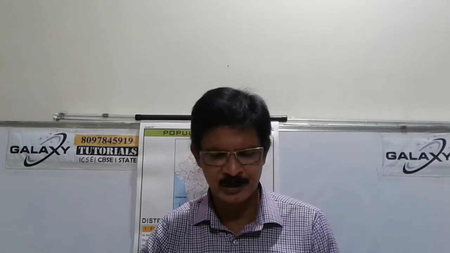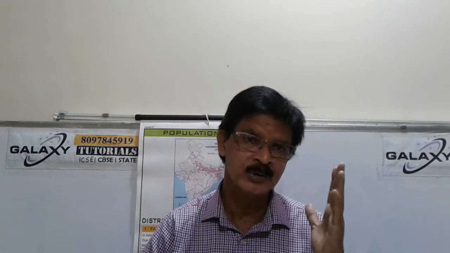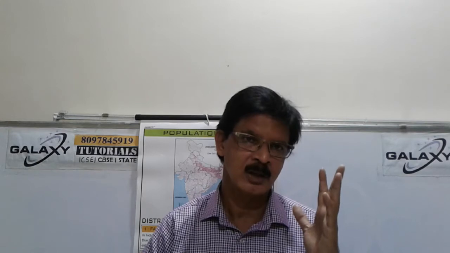India has the second largest installed capacity of spindles in the world. For spinning, you need spindles, and India has the second largest number after China. How many spindles? You can just imagine, 43.13 million spindles in India. This was in 2011-12, that is around 18 to 19 years back.